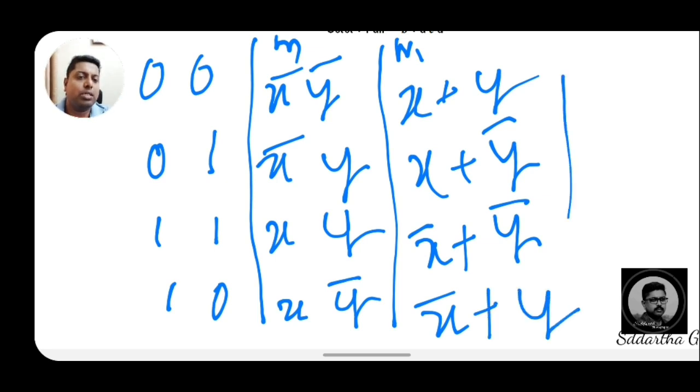This is what I wrote: the binary equivalents and their min term and max term expressions. Practice these expressions. Then the decimal equivalents I will also write: 0, 1, 3 and 2. This is the format.